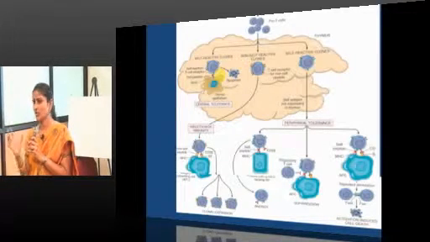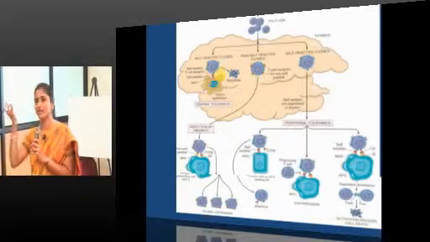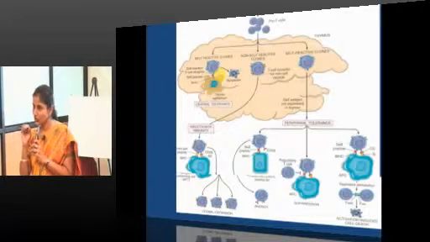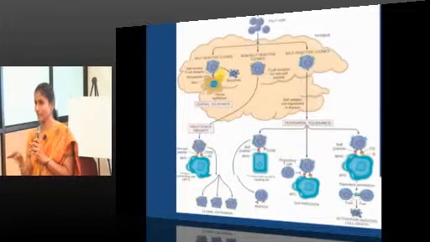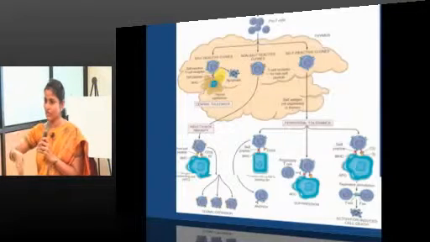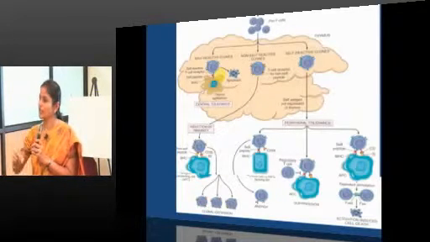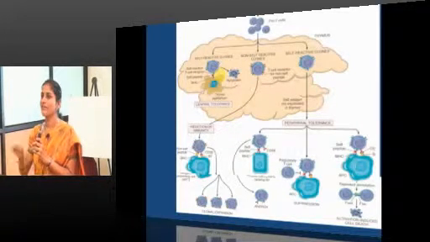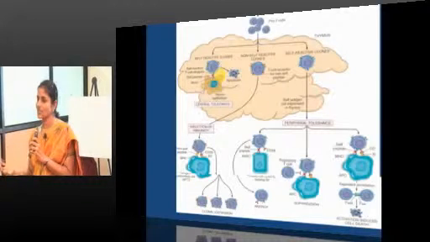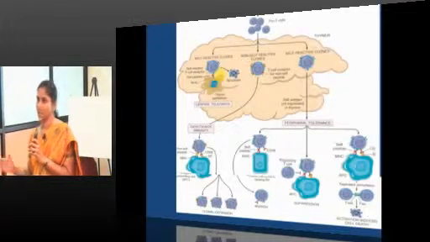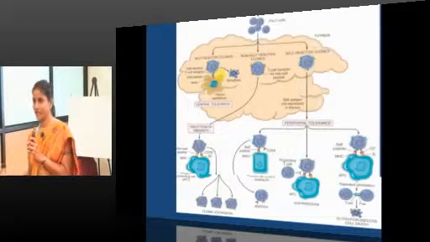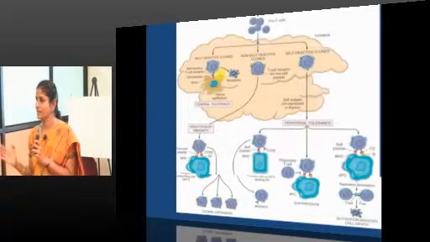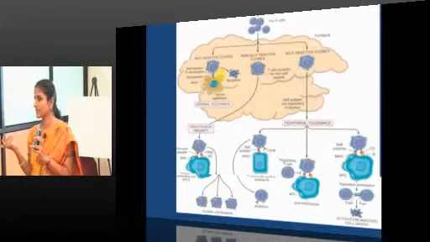A thymic epithelial cell is not actually supposed to express nail antigen, hair antigen, tooth antigen, or skin antigen, but here it will be induced to express most of the peripheral antigens, and each and every lymphocyte waiting in a queue will be tested on whether it is mounting an immune response or not. Whichever is mounting an immune response against self antigens will be negatively selected. That mechanism is called clonal deletion, negative selection, receptor editing. Whichever self reactive clone is found will be negatively selected, but this mechanism is not all that perfect.